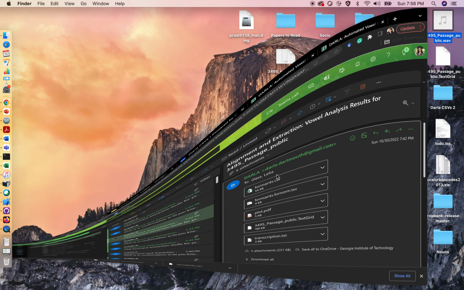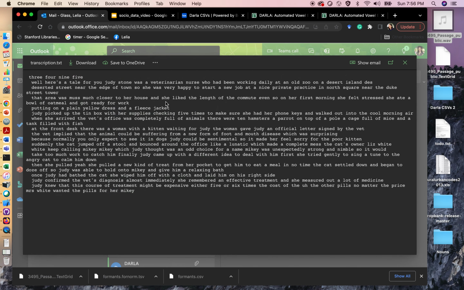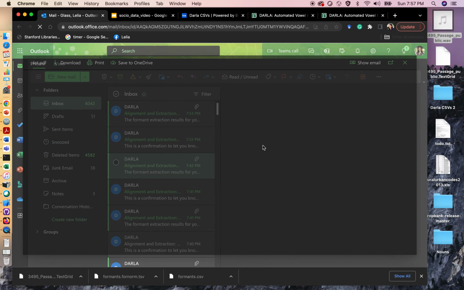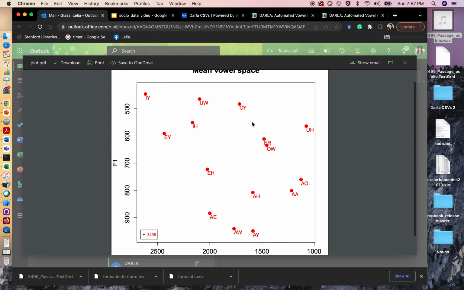Then I'll show you a few other things that DARLA sends us. So DARLA sends us also the transcription just as a text file in case that's interesting to you. And it also sends us a vowel plot. So this is kind of a visualization of the information that's in the CSV file. So again, E is the highest front vowel. The tongue is at the top front of your mouth, which is what this graph is supposed to represent. This is E, top front of your mouth. And so it's all the way up here.